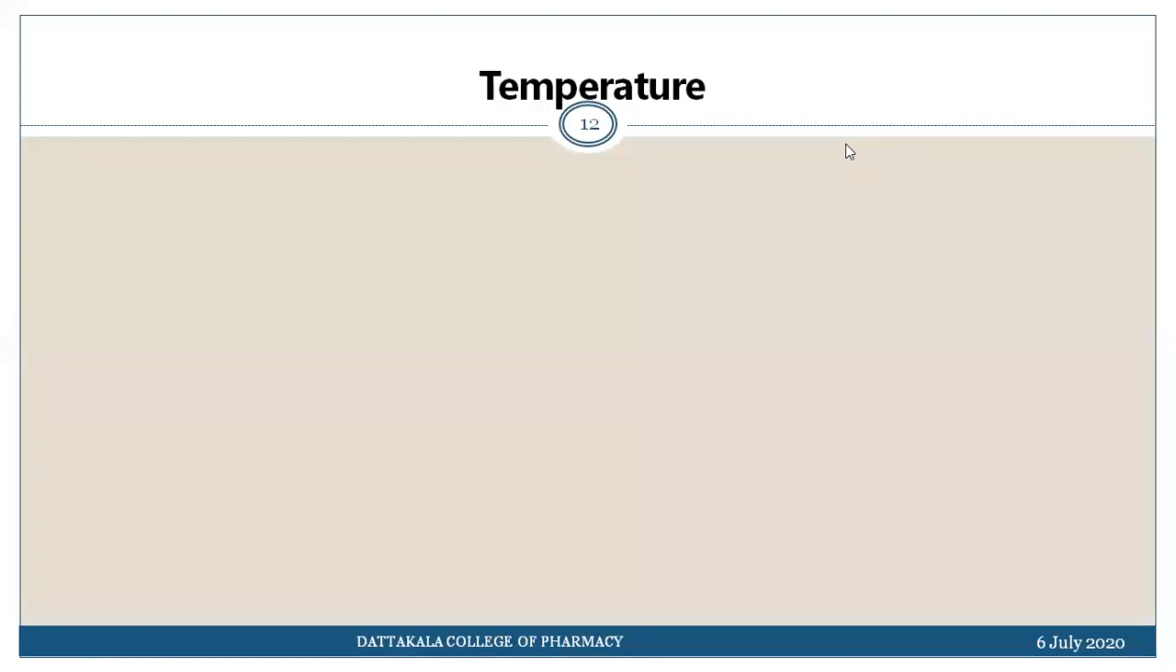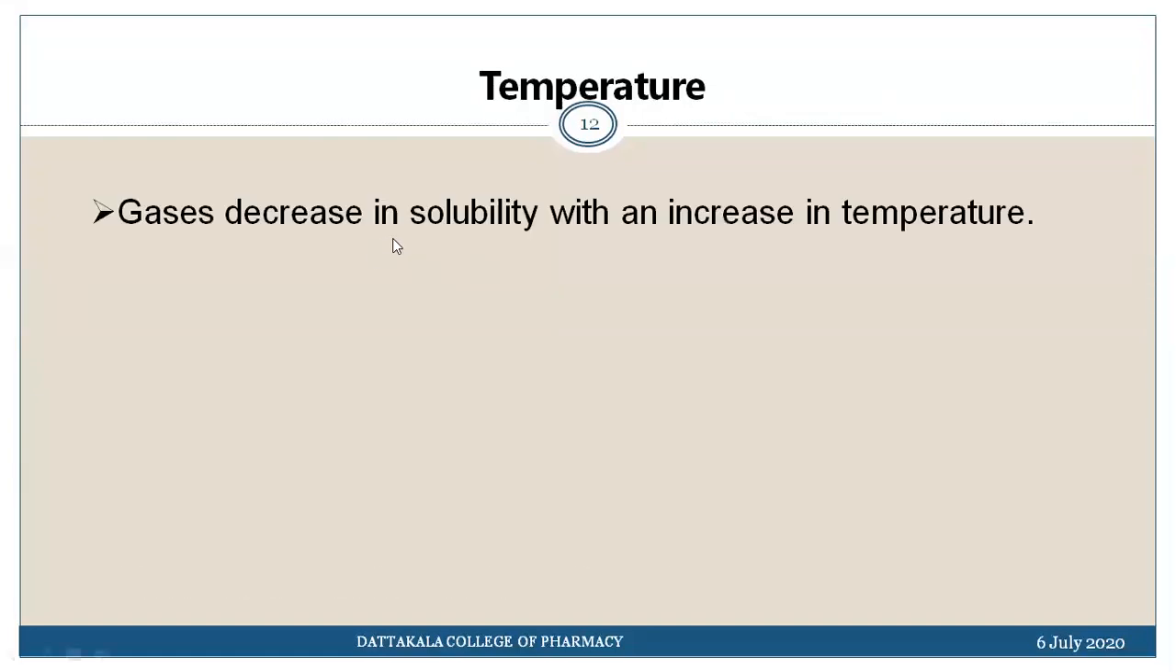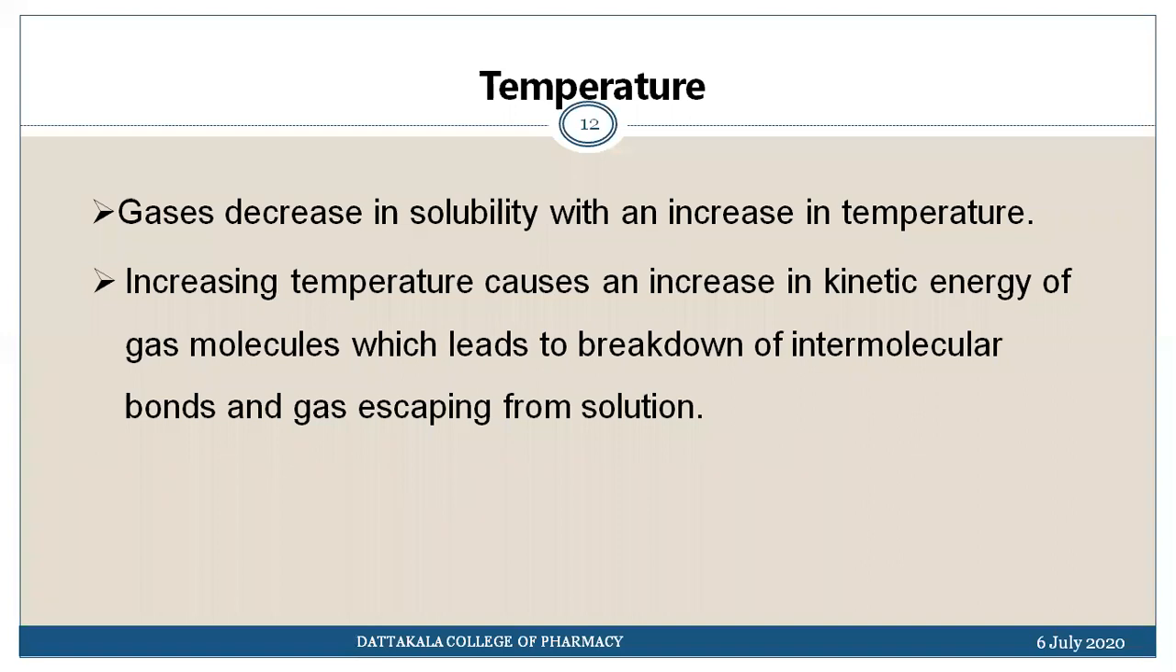The next factor is temperature. Earlier also we have discussed that on increasing the temperature, the solubility of the gas in the liquid decreases. And why does this happen? Because of the increase in the kinetic energy of the gaseous molecules. And this kinetic energy leads to the breakdown of intermolecular bonds. And due to the breakdown of intermolecular bonds, what happens? The gas escapes from the solution. That is, its concentration gets reduced. That means its solubility decreases.